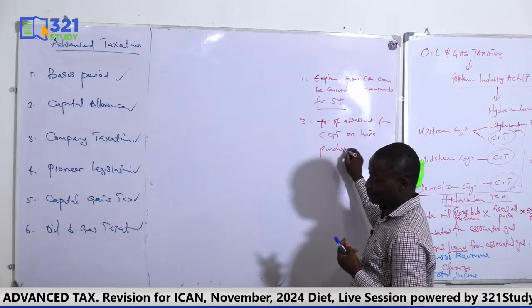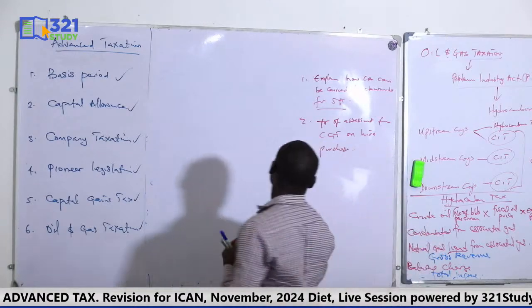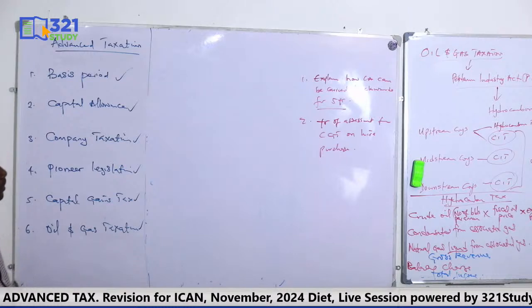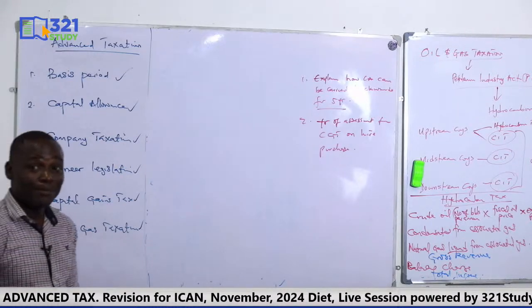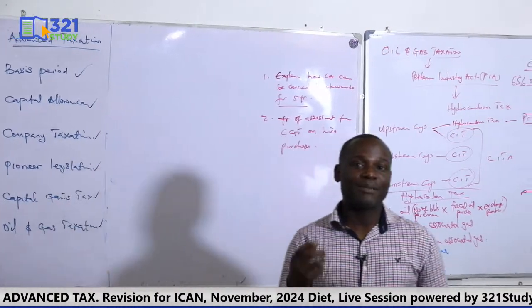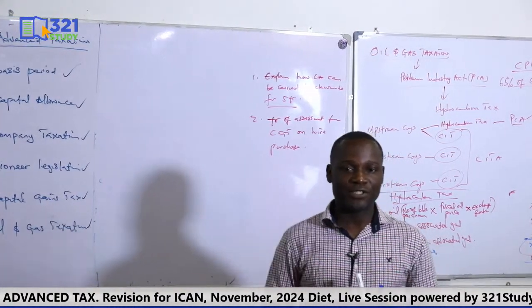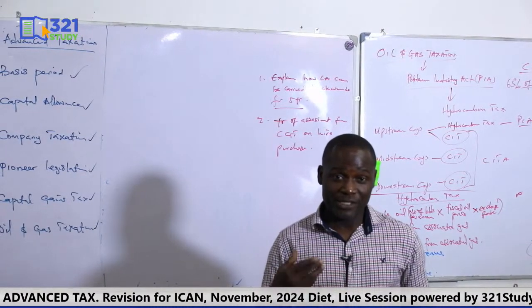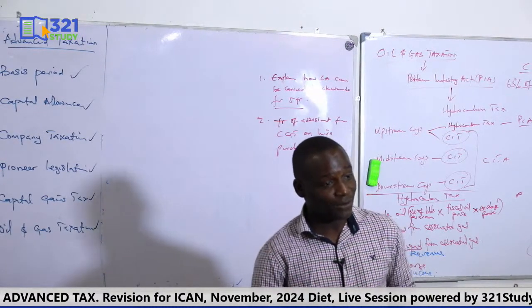Okay. All right. The first one says explain how capital allowance can be carried backward for 5 years. Of course, when you talk of carrying capital allowance backward, it has to do with terminal capital allowance. Capital allowance remaining on claim as at the date of cessation. That means the business has ceased operation today, but the business has some outstanding capital allowance to claim.